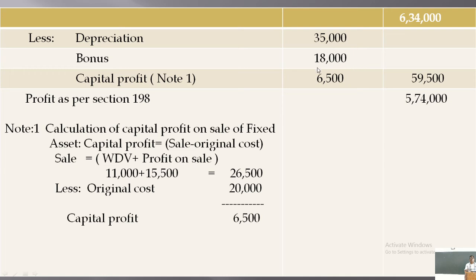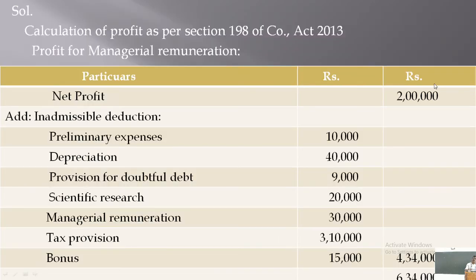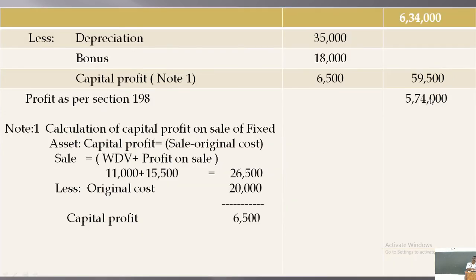Therefore, capital profit is not allowed. Only revenue profit should be considered or added to the profit for managerial remuneration. Now, in the net profit of rupees 2 lakhs, 15,500 is already added to this profit. Out of this, capital profit is 6,500. That capital profit should be deducted, as it is not allowed.